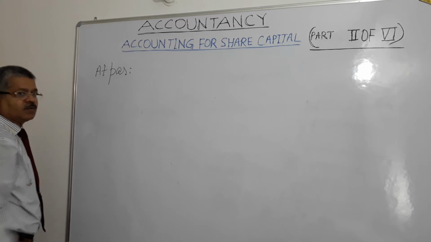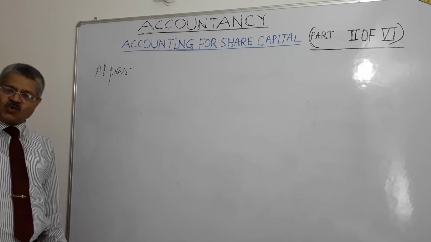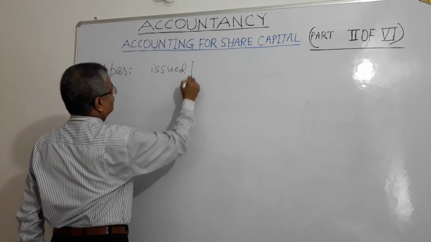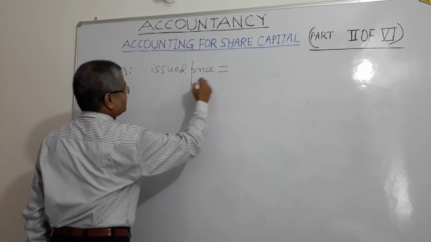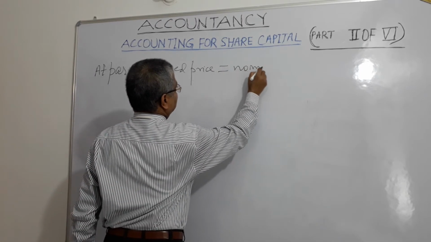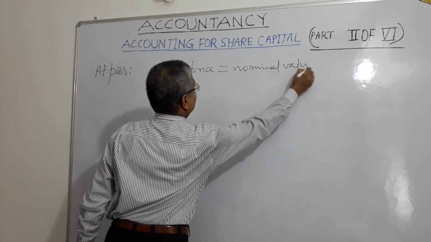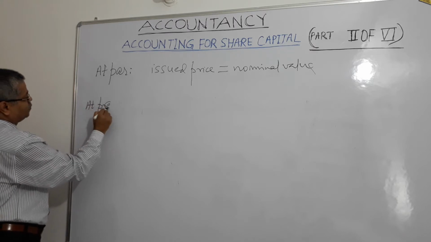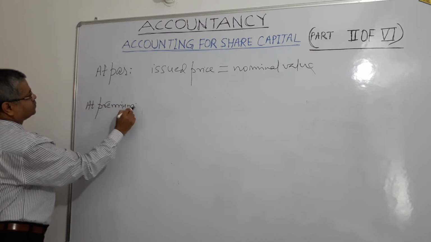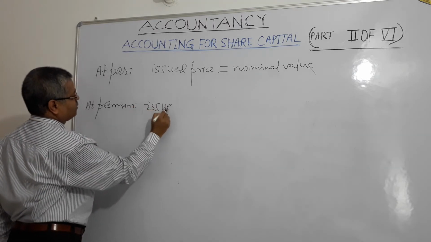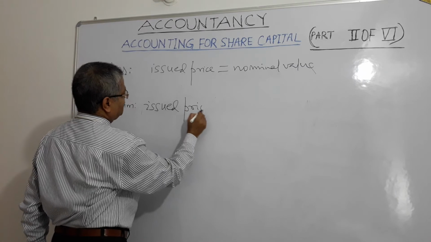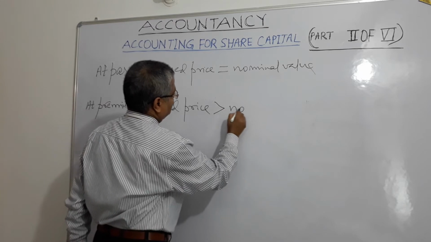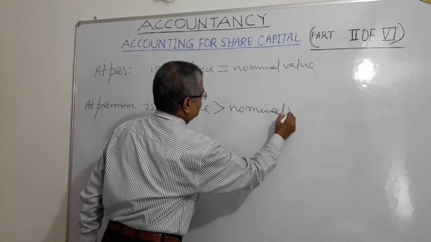At par means, what does it mean? At par, issued price is equal to nominal value. Issued price is exactly equal to nominal value, right? Then at premium, what happens then? As the name itself suggests, premium, issued price is greater than nominal value,